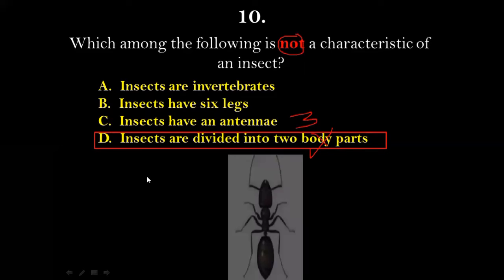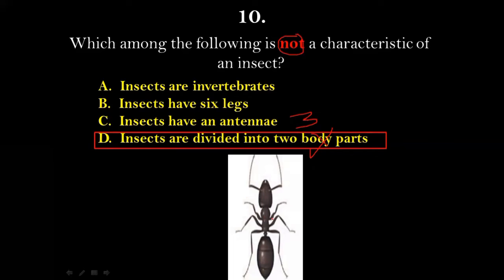Let's take an example here. For example, an ant. You can see these are some of the characteristics of an insect. Insects are invertebrates because they do not have a backbone or a spinal cord. This is correct. Insects have 6 legs. You can count here 1, 2, 3, 4, 5 and 6. Insects have 6 legs. Insects have an antenna.